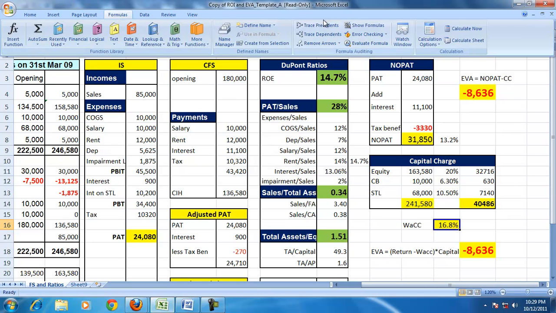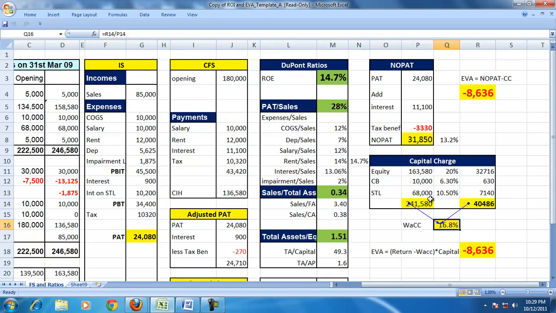The weighted average cost of capital here is the capital charge divided by capital employed, and here capital employed is a summation of all the interest-bearing or cost-bearing funds, which is equity, bonds and short-term liabilities. So the WACC is 16.8%, but you are generating a return of 13.2%. So the return is less than the cost of capital. So the firm is losing money, which is equivalent to the EVA.